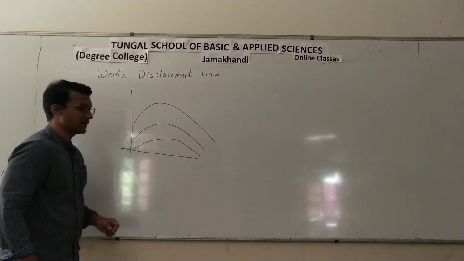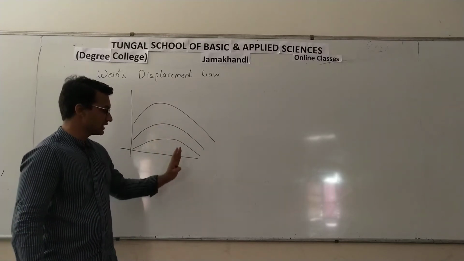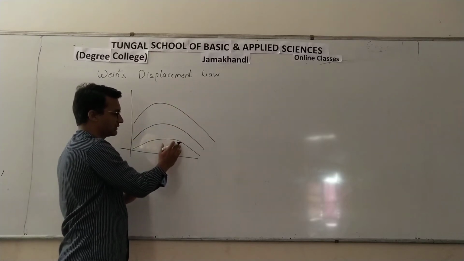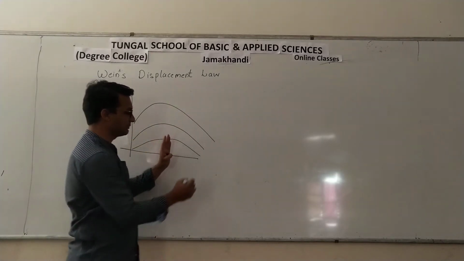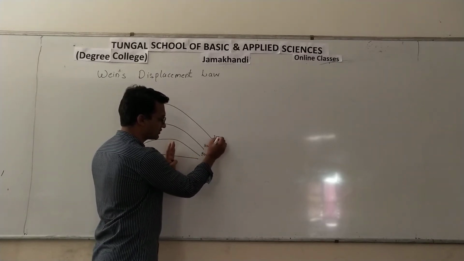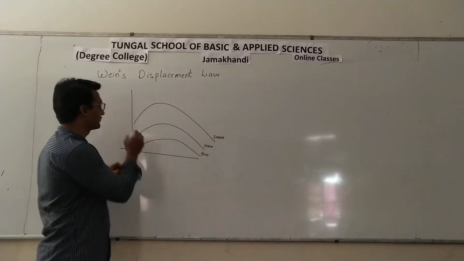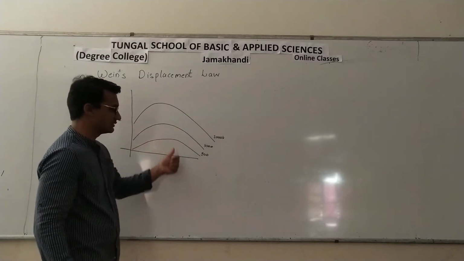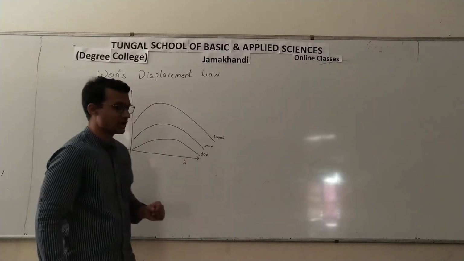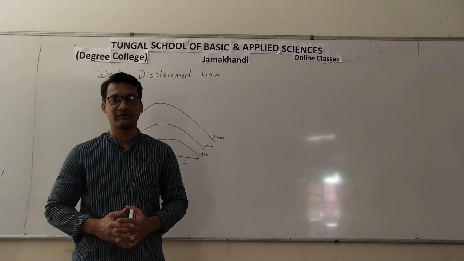the maximum energy that is emitted moves backwards. Moves backward means it is emitted at a shorter wavelength. First it is emitted in the infrared region here. As we increase the temperature, let us say this is 900, this is 1000 and this is 2000, the maximum energy that is emitted is at a lower wavelength. On this axis we have wavelength, and we have seen different conclusions that we made from this graph.